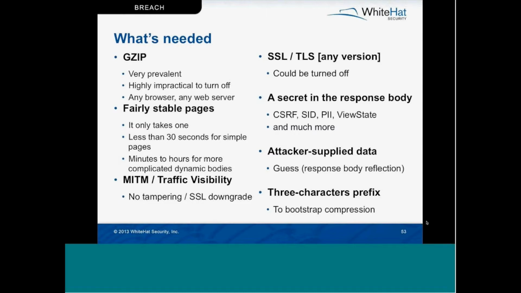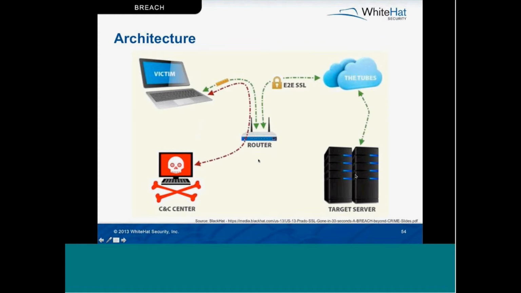Additionally, we need a secret in the response body, and this can be a CSRF token, a view state, or anything that the attacker would want to get. We also need some attacker-supplied guess that can be reflected in the response body. Now, there is a 3-character bootstrapping sequence necessary, like in CRIME. And lastly, this works for any version of TLS and SSL with any options that may be in place for it. Now, as for the components, there's 4 critical pieces required for BREACH.